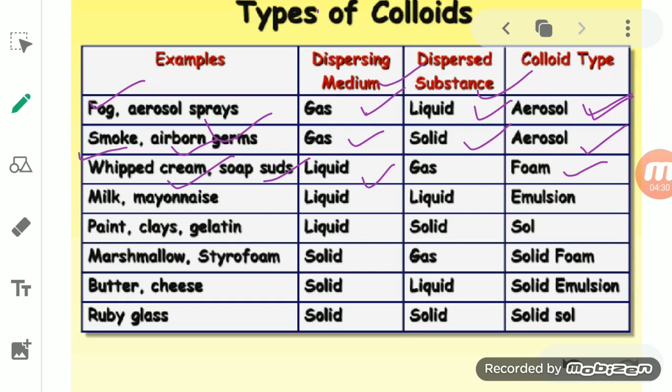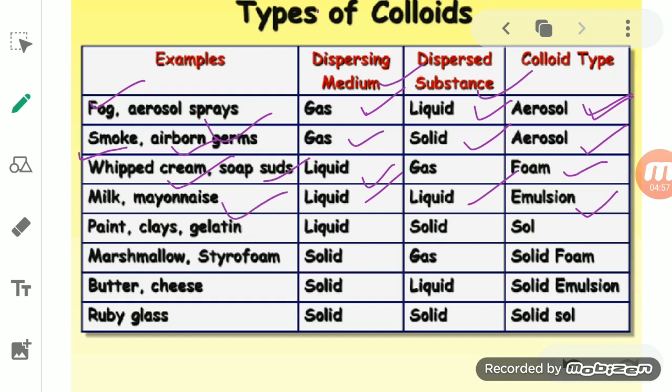Now when the dispersion medium as well as the dispersed phase are both liquid, then it will form an emulsion. Most of the time this question is asked: what is an emulsion? Then you will write that when the dispersed phase as well as the dispersion medium are both in a liquid state, then it will form an emulsion.